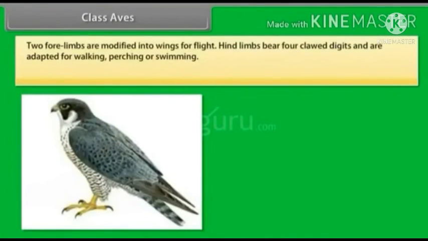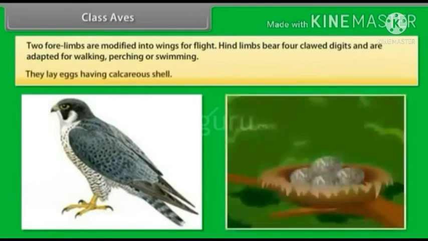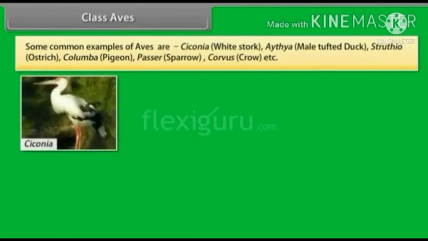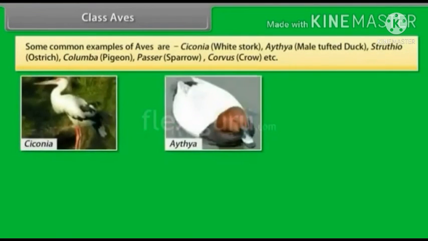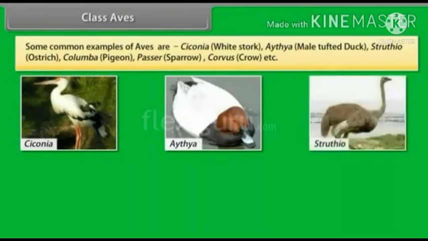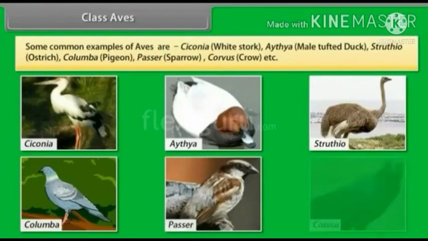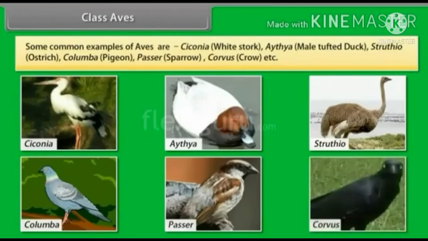Their forelimbs are modified into wings for flight. Hind limbs bear four clawed digits and are adapted for walking, perching, or swimming. They lay eggs having a calcareous shell. Some common examples of aves are Ciconia, white stork, Aythya, duck, Struthio, ostrich, Columba, pigeon, Passer, sparrow, Corvus, crow.